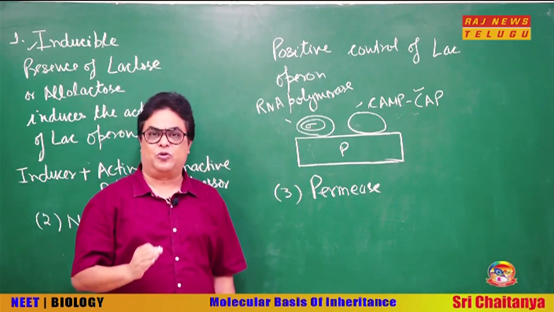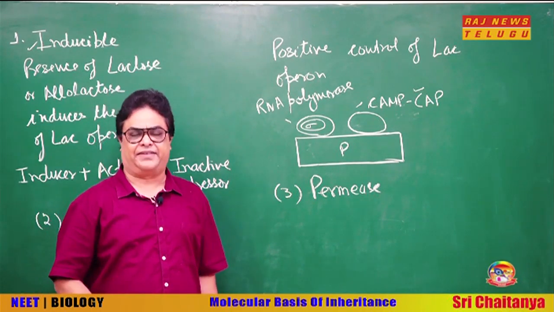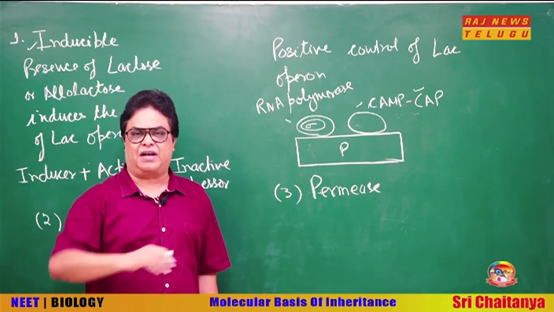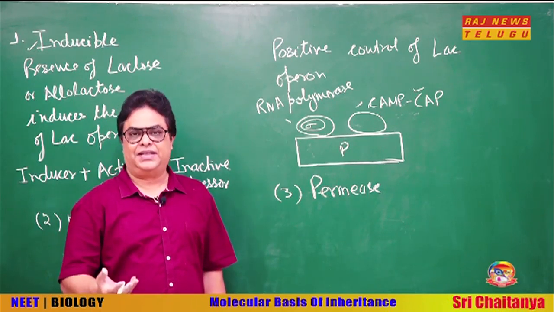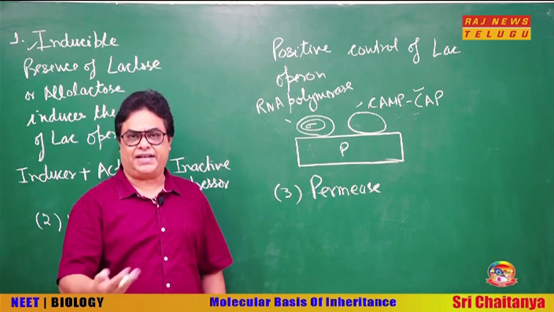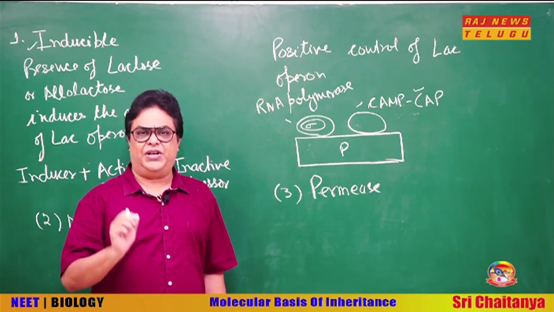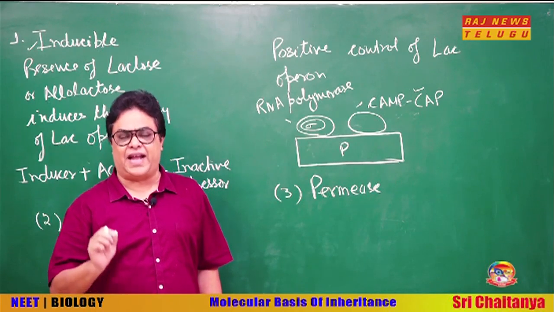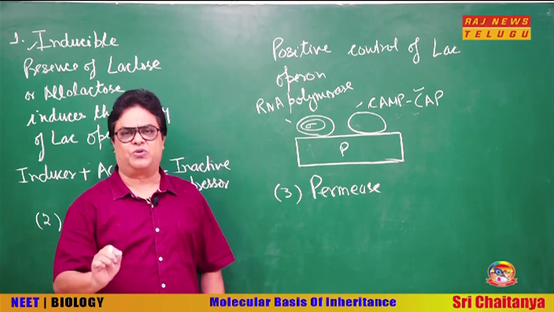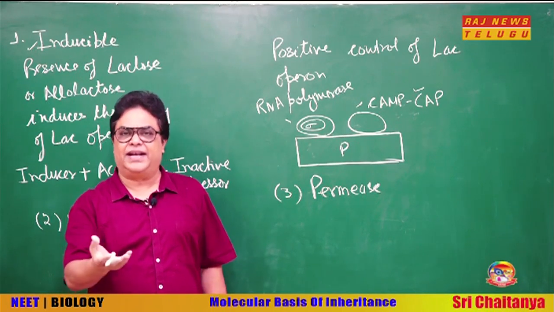Now, when we say that lac operon is switched off, if lac operon is completely switched off, completely inactive, then there will be no permease at all. So, even if lactose becomes available in the surrounding, the bacterial cell will not be able to absorb that lactose to initiate the lac operon, or to activate the lac operon. It means a low level of activity of lac operon should always be present, so that at least some amount of permease is present, so that when lactose becomes available, it can be absorbed.